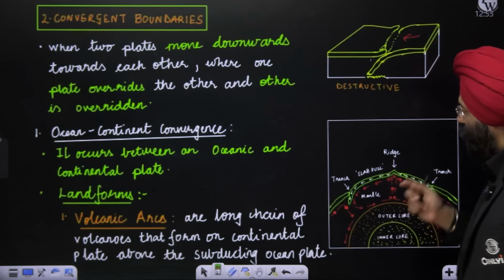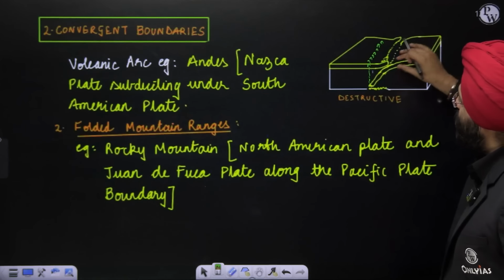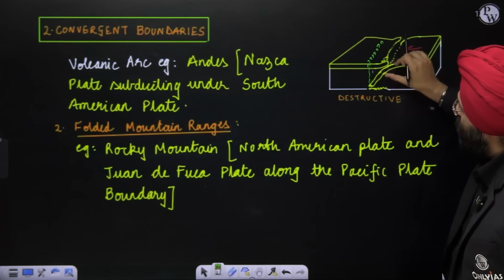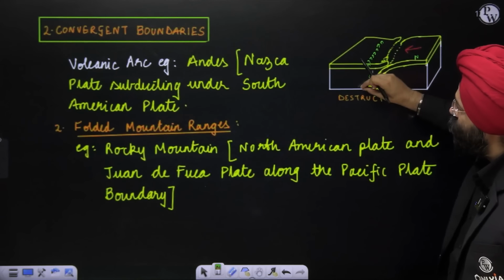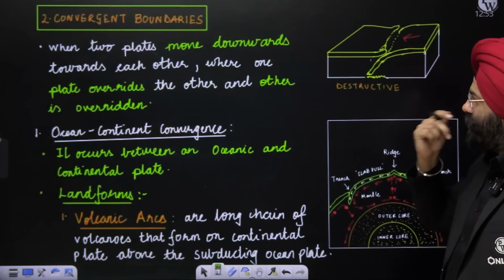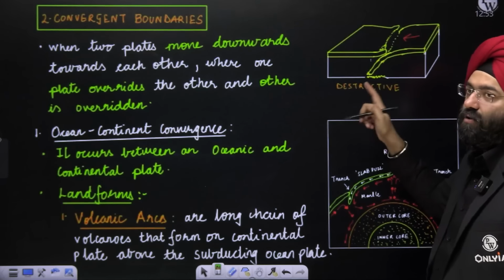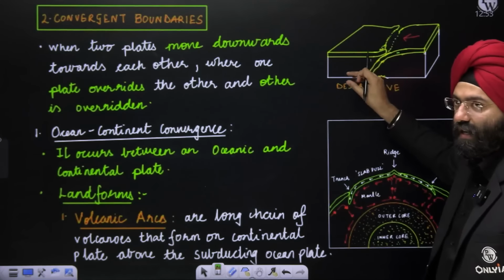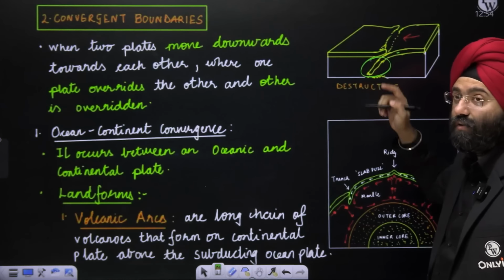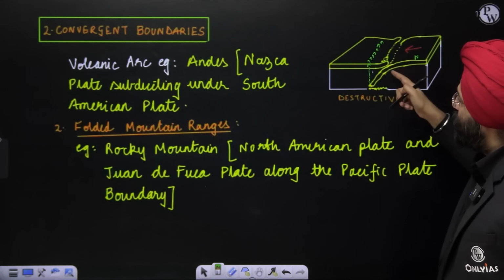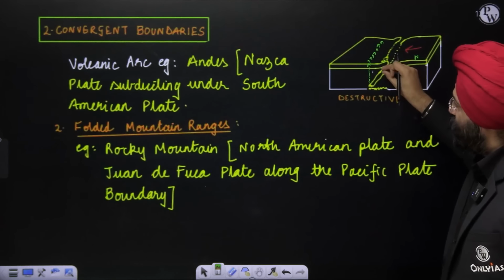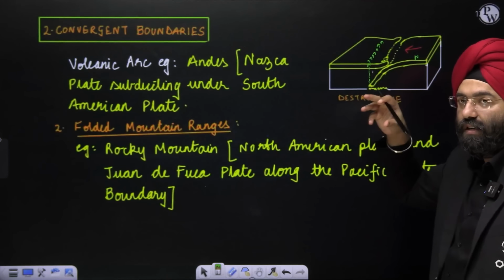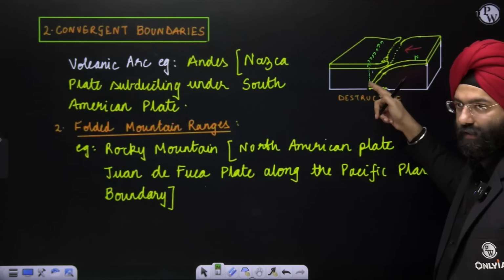So over here, when a plate is subducting under this continental plate, this large part of the plate over here is getting destroyed. Please understand, a convergent plate boundary is also known as destructive. Why? Because over here this part is moving or subducting under, this part will get destroyed. That is why it is known as destructive. Now when it is getting destroyed, this part is moving inside the mantle. So that means it is a pressure or a force being exerted inside the mantle. It will melt.